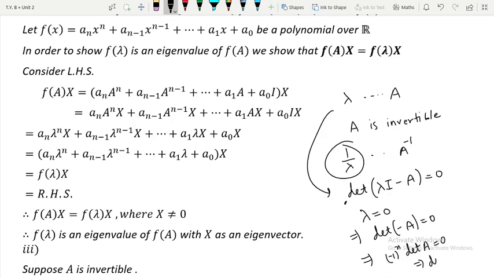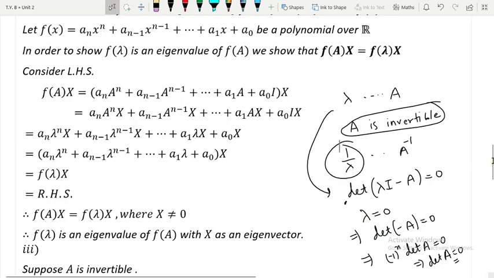This implies that determinant of A is equal to 0, which is a contradiction because it is already given that A is invertible. Since A is invertible, determinant of A is non-zero. So our assumption is wrong, therefore lambda is non-zero.